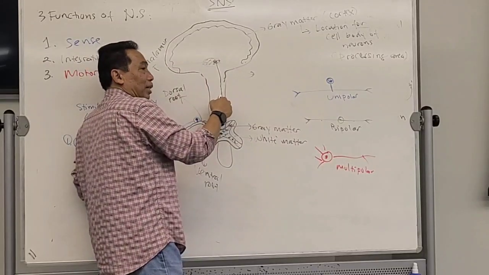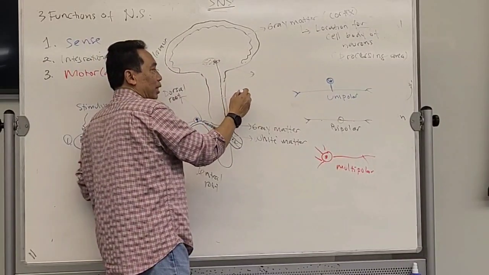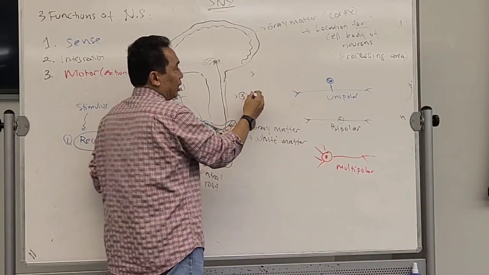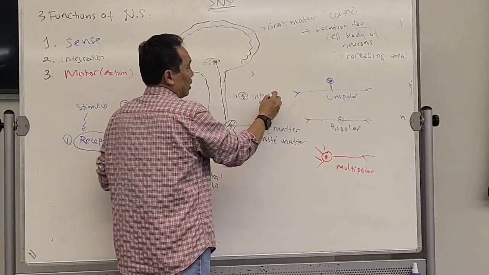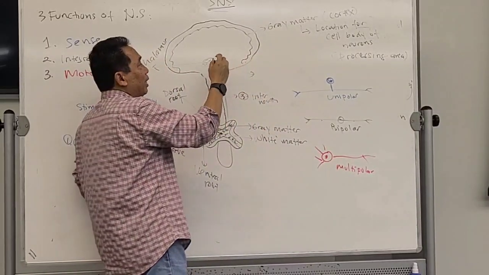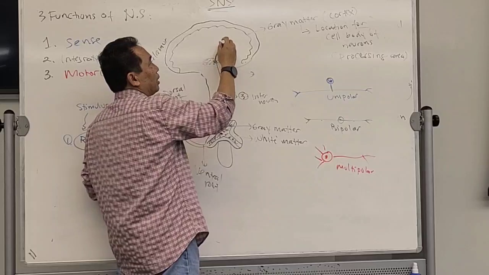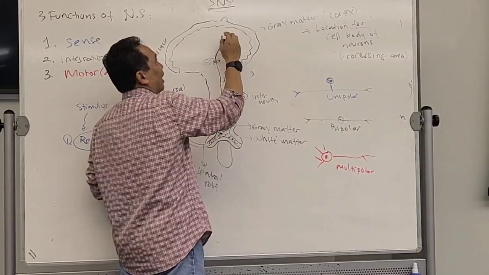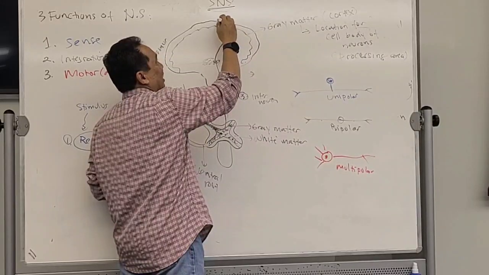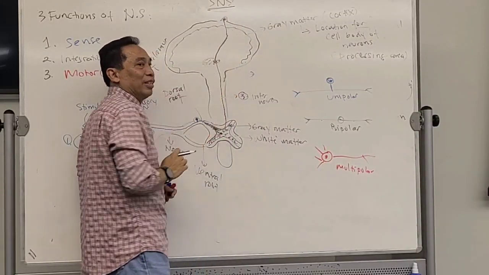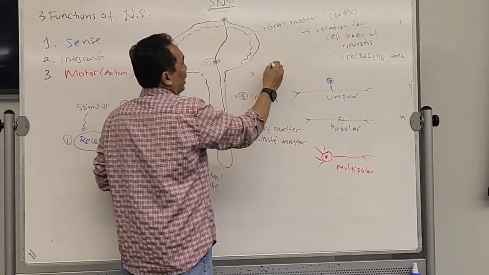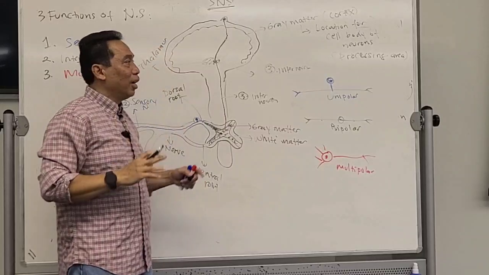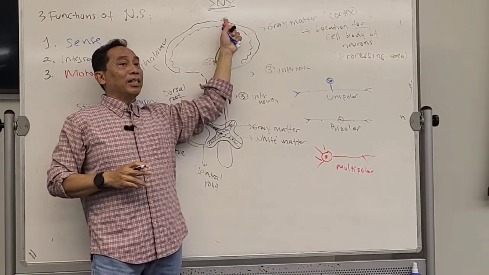I put this one in black color. So this one is actually the third component. What is the name? Interneuron. You with me? And then it will carry it into this. Let's say I'm going to put one gyrus over here. There's another neuron. This is also going to be number 3, another interneuron. Are you with me?